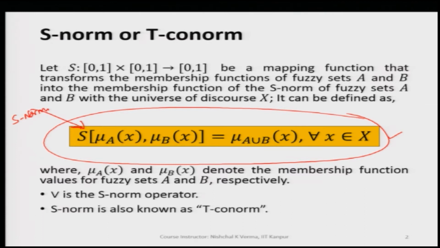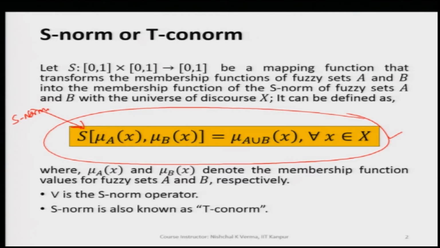When we take the S norm of two membership values coming from the two fuzzy sets A and B, it returns the membership value termed mu A union B of x. Why? Because we are getting this by taking the union of the two fuzzy sets as far as the membership values are concerned.